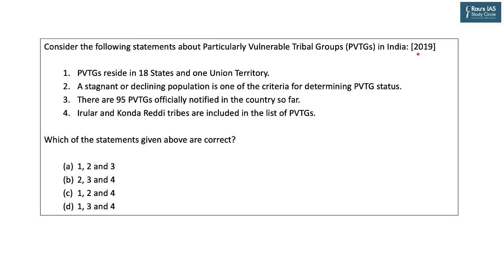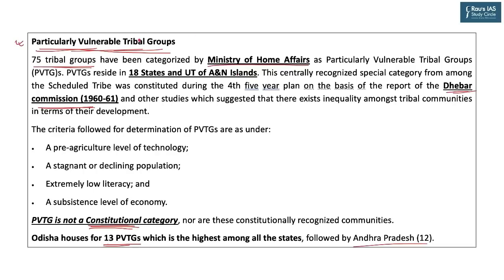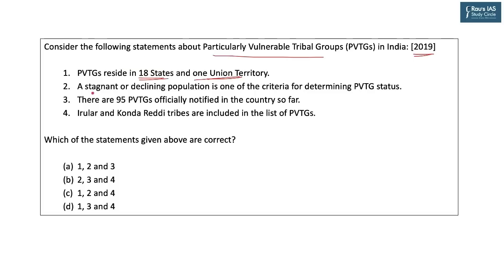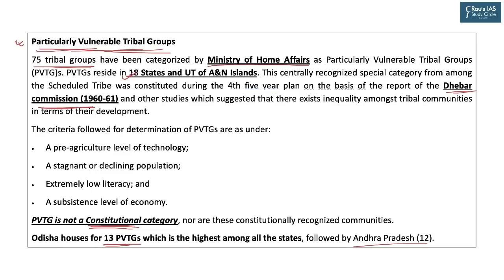In 2019, UPSC asked this question. Consider the following statements about particularly vulnerable tribal groups. Number 1, they reside in 18 states and 1 UT. True, as we have just seen. A stagnant or declining population is one of the criteria for determining particularly vulnerable tribal group status. The statement sounds very benign, you can go for it. Actually, there are 4 criteria. One is a pre-agricultural level of technology, a stagnant or declining population, extremely low literacy, and a subsistence level of economic backwardness.